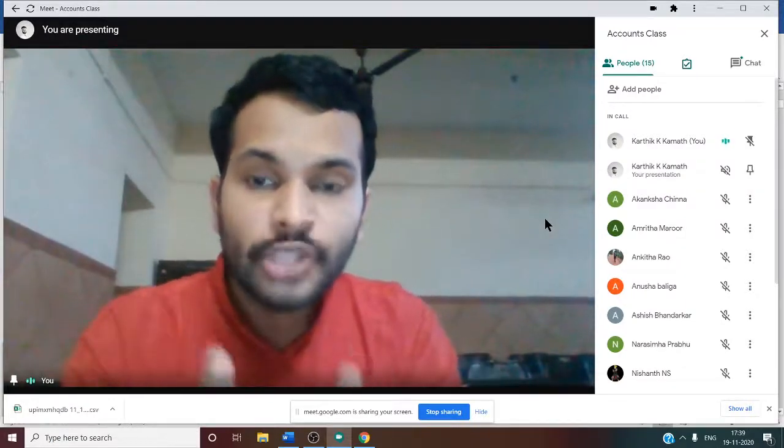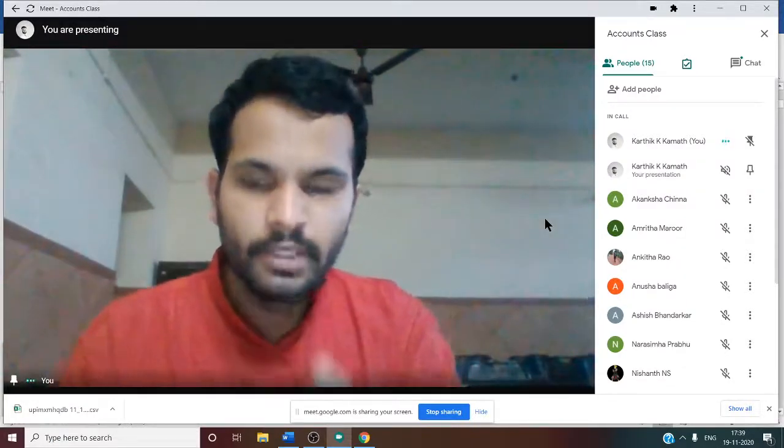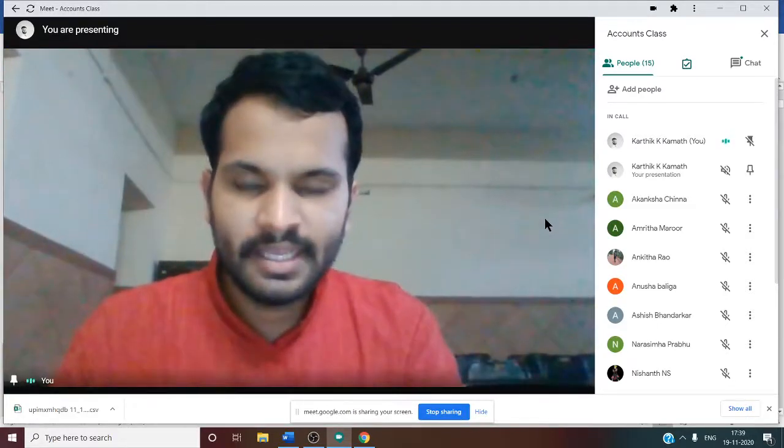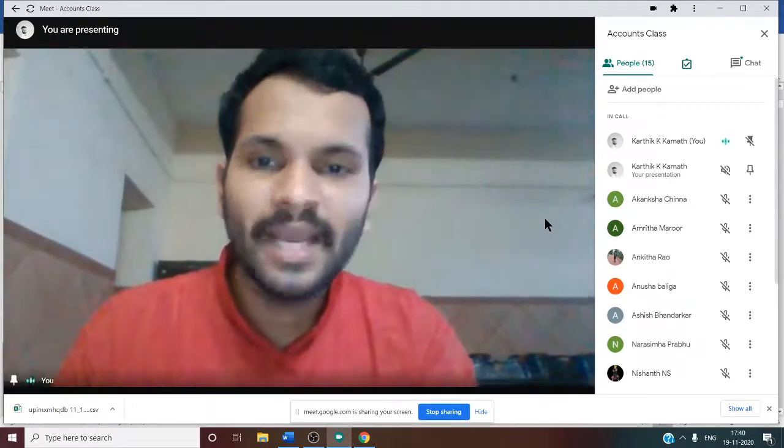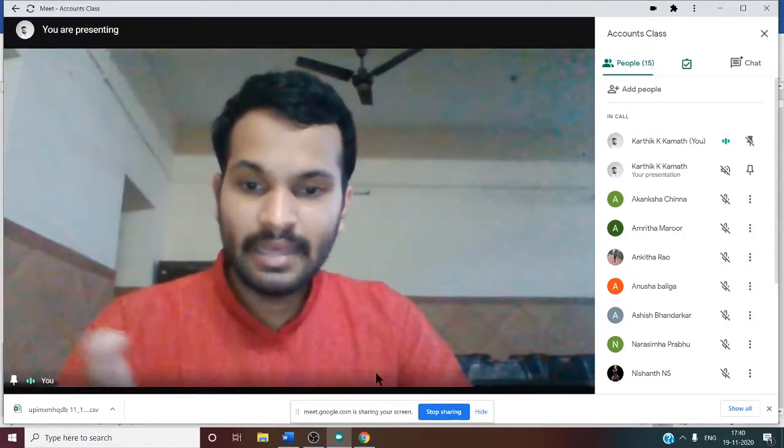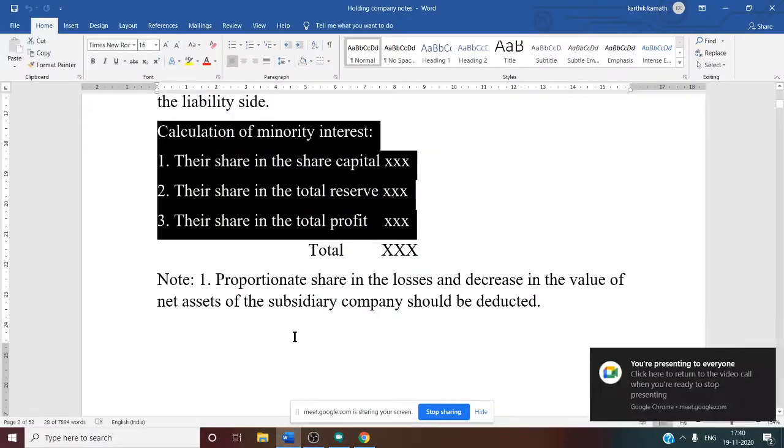So what is the majority share? 2 by 3. Majority share is 2 by 3. Minority share is 1 by 3. So now it is very clear. After getting the shares, then we can easily calculate this one.